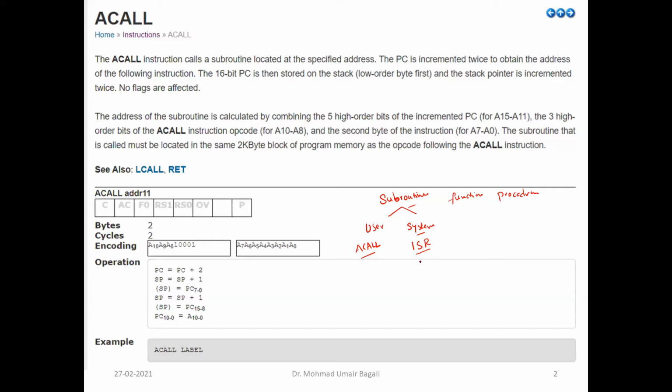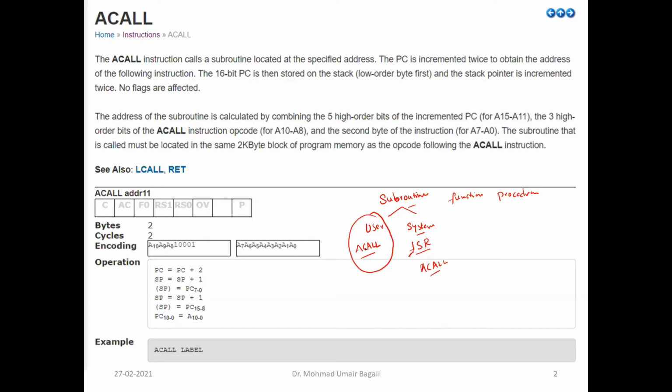System will call that subroutine, right? So that is why we call it as interrupt service routine. Based on the interrupt service, we are calling that subroutine. So that we will discuss more in detail when we are discussing return instruction. How to return back from the user subroutine and the system subroutine, we are going to discuss while we study a return instruction.